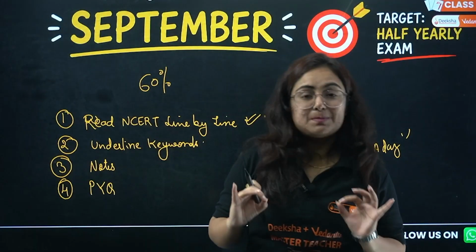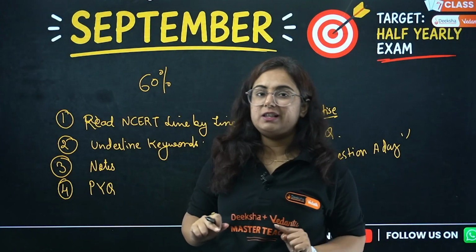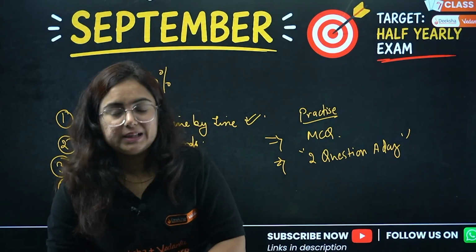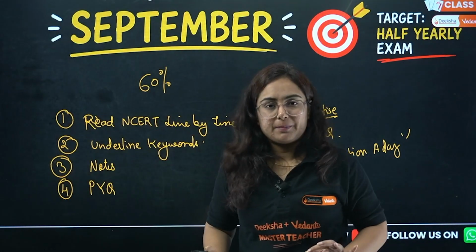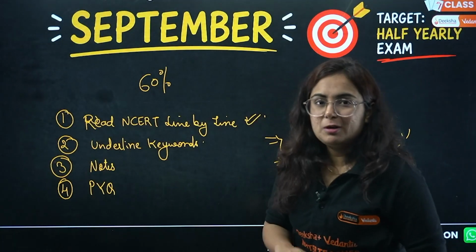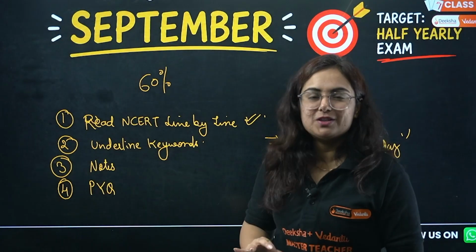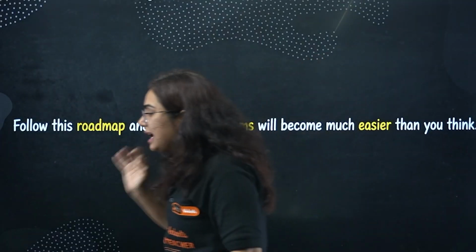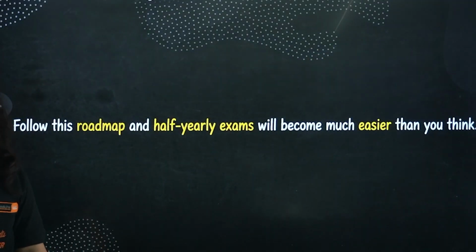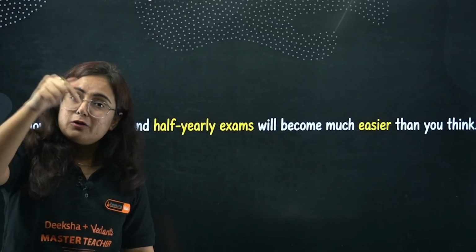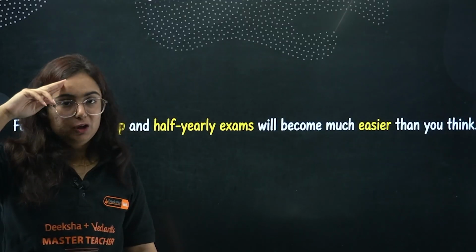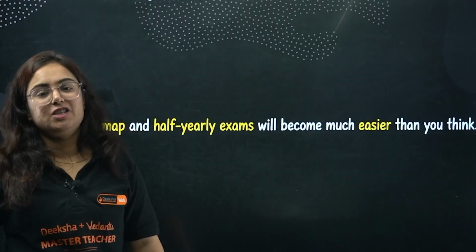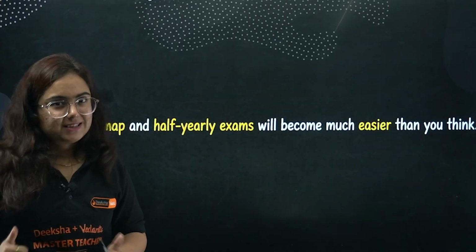So I hope that this plan is going to help you in your half yearly examination. 3 chapters from a subject in a month. Start preparing it from today. By this practice, you are going to complete how much of your syllabus? 60%. Right now in the comment section, share with me that yes ma'am, I am going to start my preparation for half yearly from today itself. See, long vision, long plan, make a roadmap so that you can reach the final destination easier. Okay, so this is what is important.